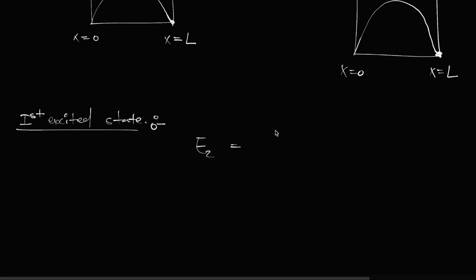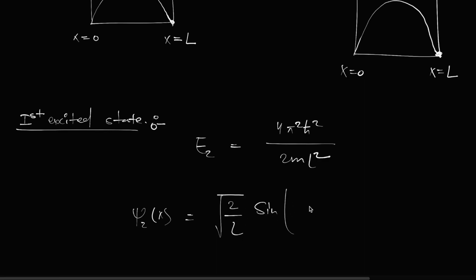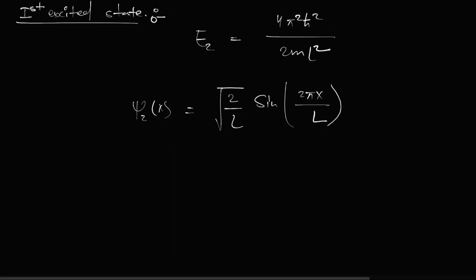That will be 2 square, meaning 4 pi square h cross square divided by 2 m L square, and the wave function will become psi 2 x, root 2 by L, which is different from the previous one. So let's draw again the wave function and the wave function mod square.